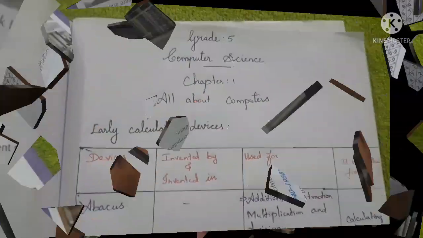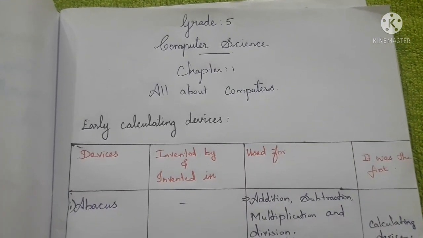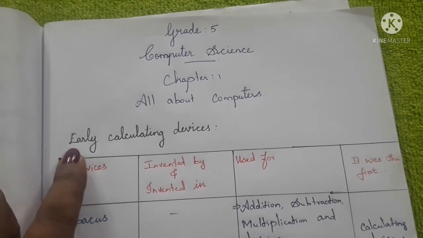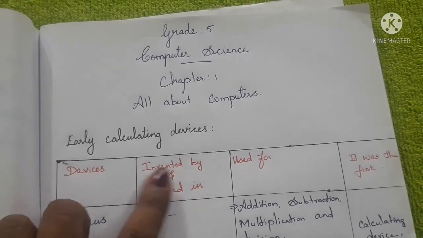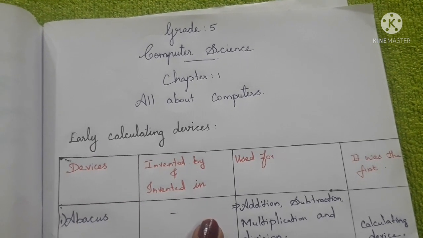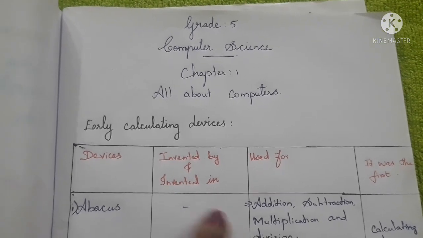Can you understand? So listen, I prepared one table about the early calculating devices. If you look at this, I think it will be easy to learn. So that is today's portion.